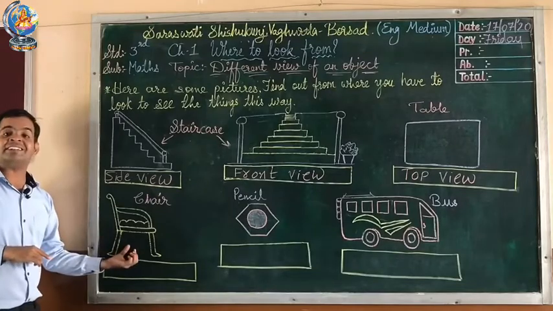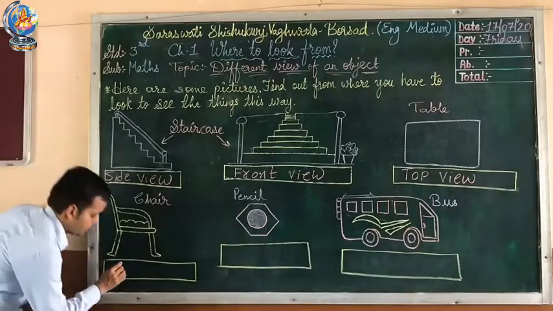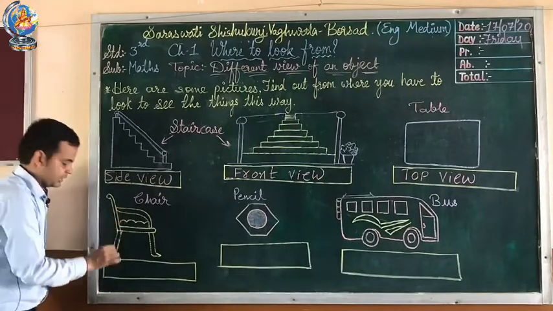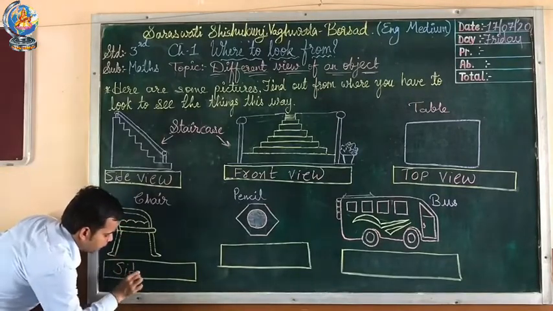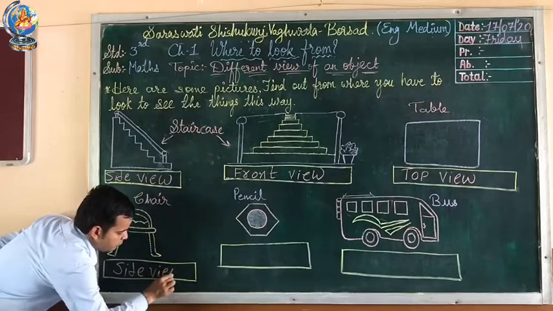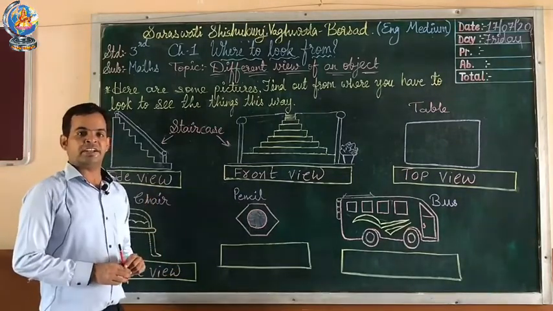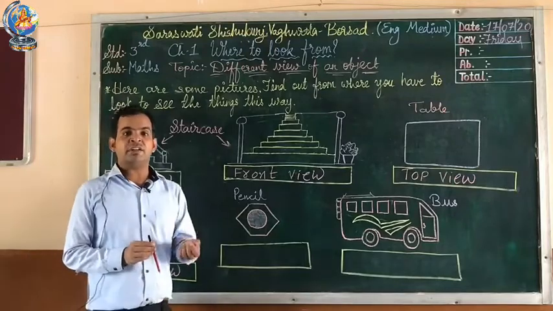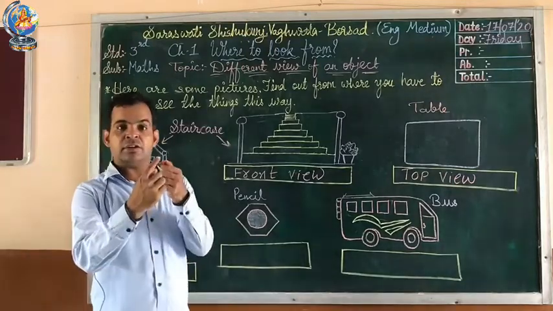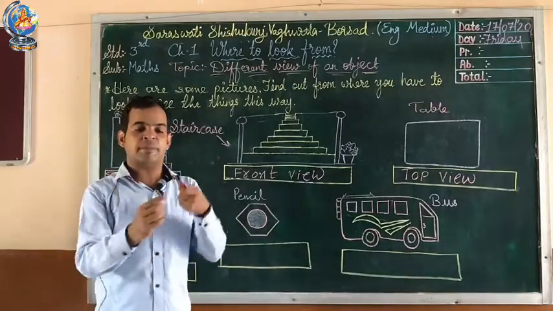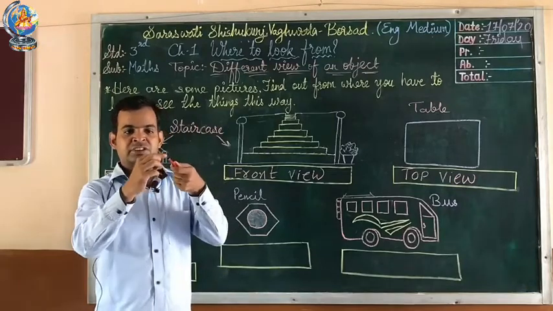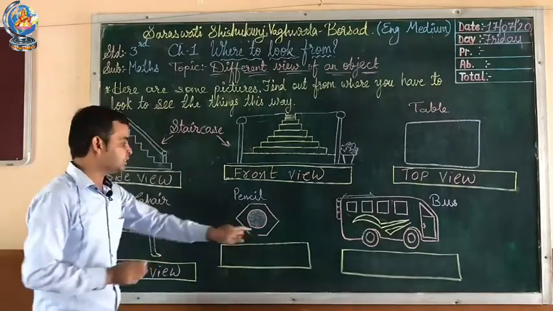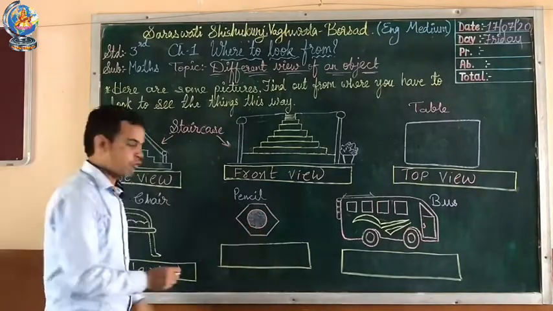So here the answer is side view. From the side, if you see the picture, the fifth figure looks like a pencil. From the top, if you see the pencil, you can see only this part, right? So here this one is top view.